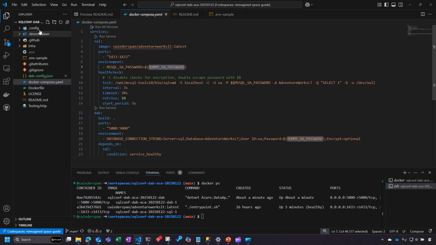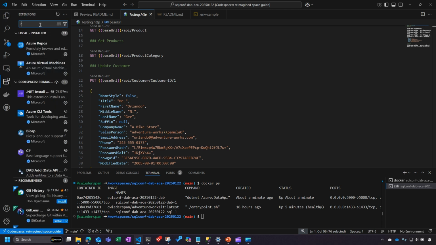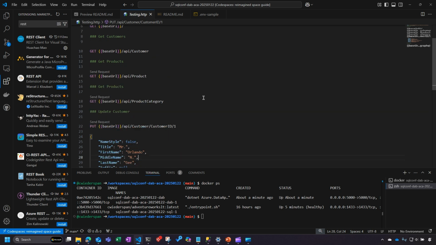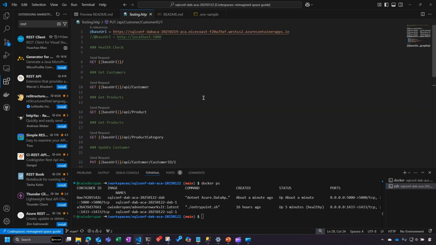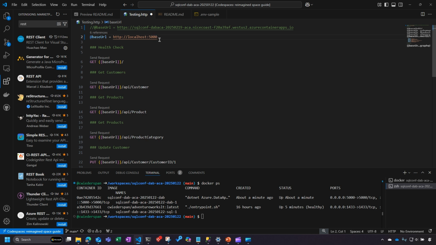Now, if I want to test this, there's this cool utility in VS Code. It's one of the extensions. It's called the REST Client. It's really great for helping you test out your local APIs or any APIs for that matter. In my case, I've got to connect to localhost port 5000. That's that port that we're exposing because our Codespaces is using that proxy to expose port 5000. We should be able to get to that.